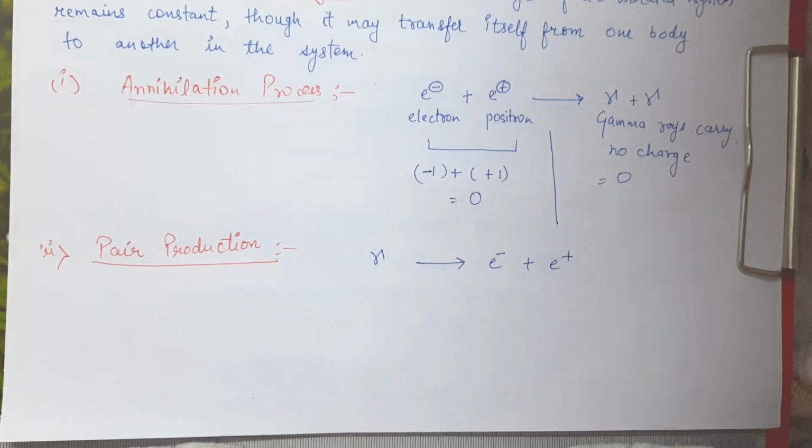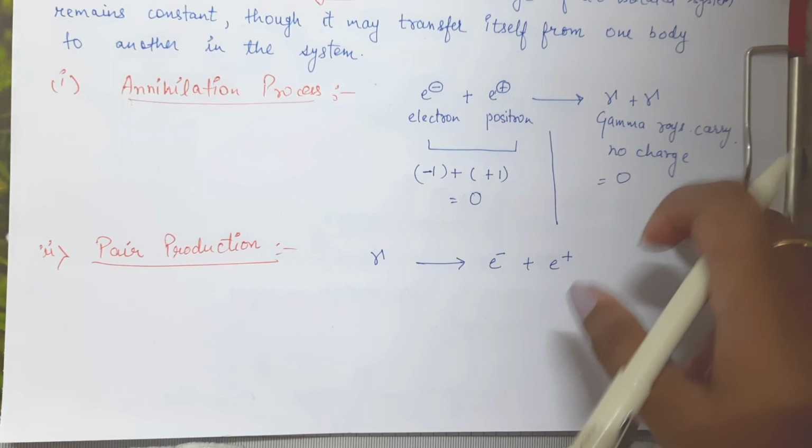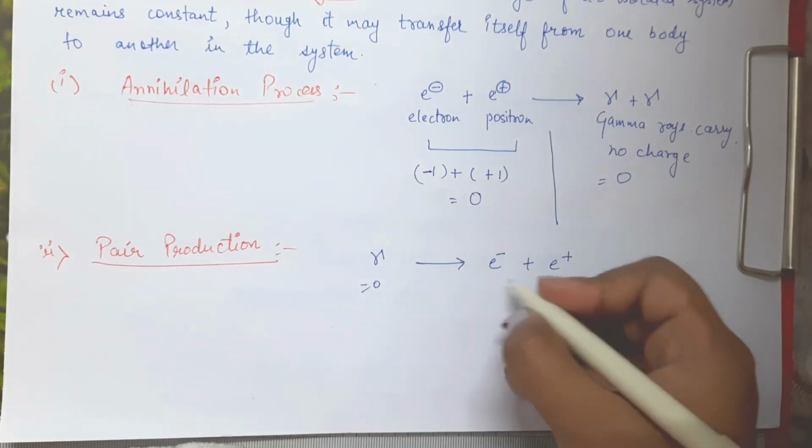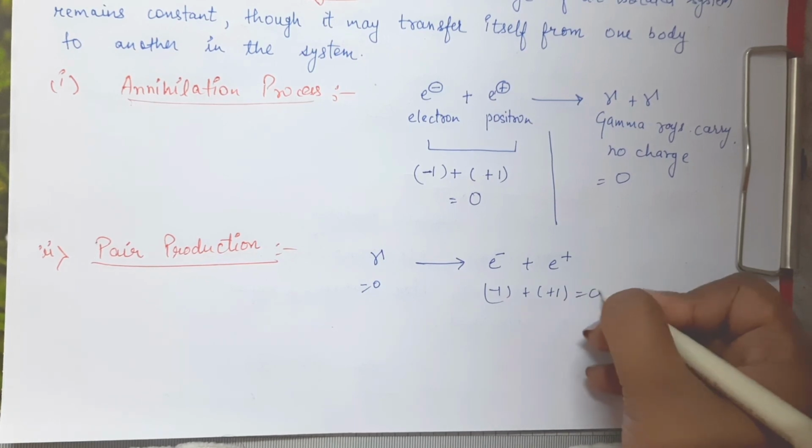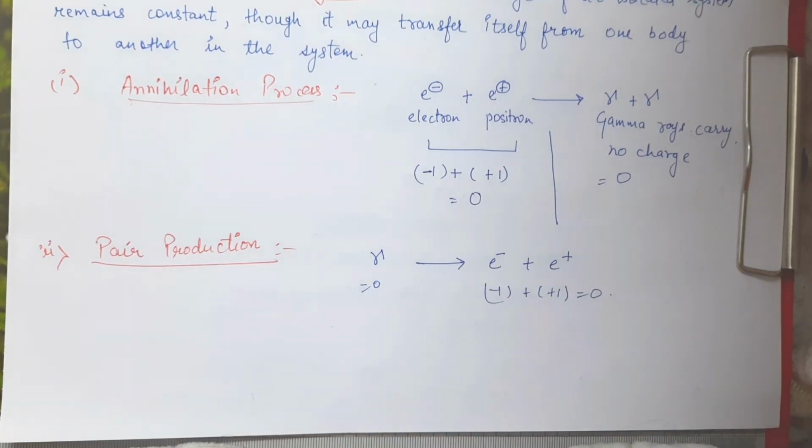The converse of the annihilation process is pair production, and here also charge is conserved, just like the previous case. Here we have net 0 charge, and minus 1 and plus 1 also give net 0 charge.